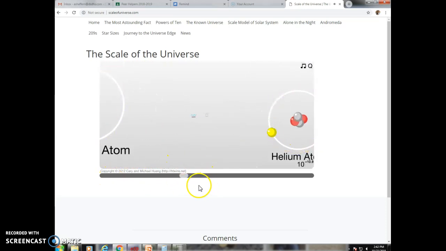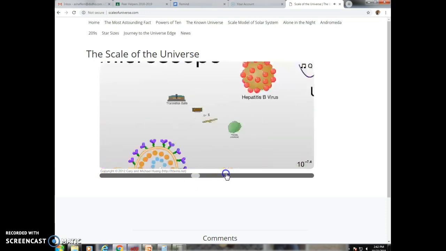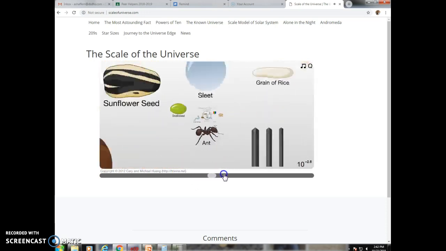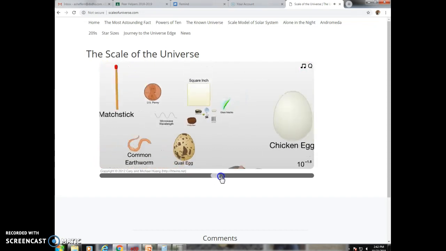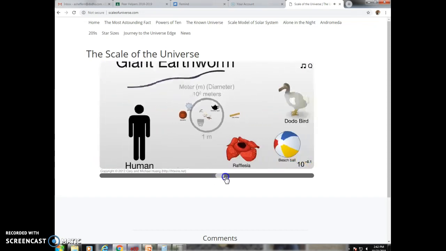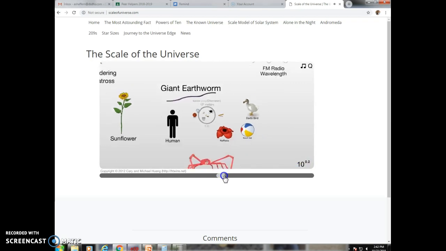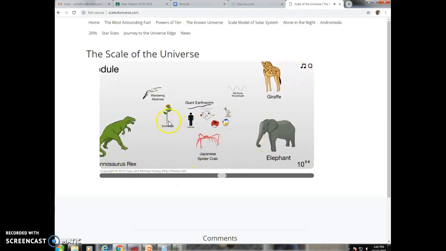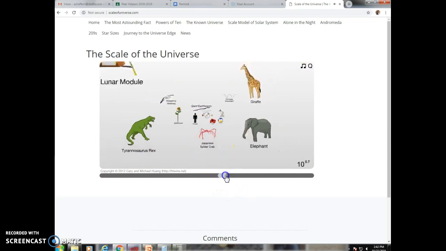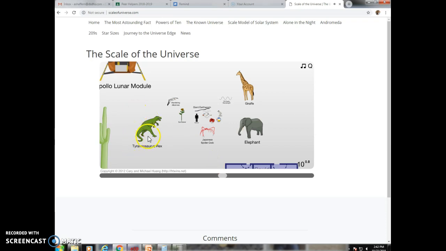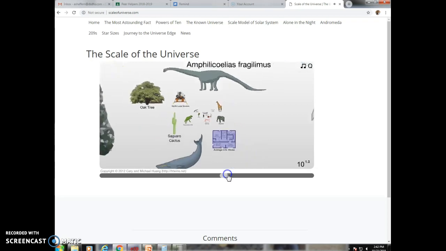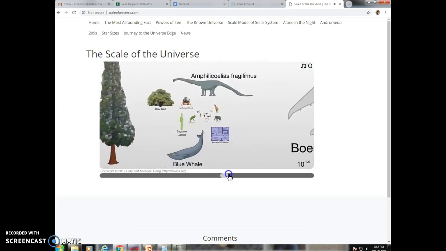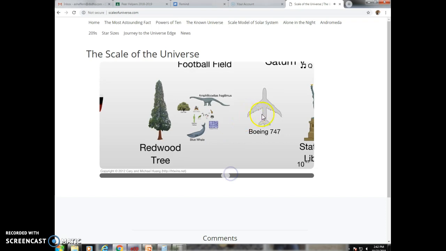I'm going to get out of here and we're going to go up and zoom out a little bit so we could see how big we are. But now we're going to look at how small we are in the universe as well. So here's a human compared to a sunflower, compared to an elephant and a giraffe. And here's a Japanese spider crab, which is creepy. No, thank you. We have a T-Rex, which, you know, pretty big. Cacti, an oak tree, more dinosaurs, blue whale, a big airplane.